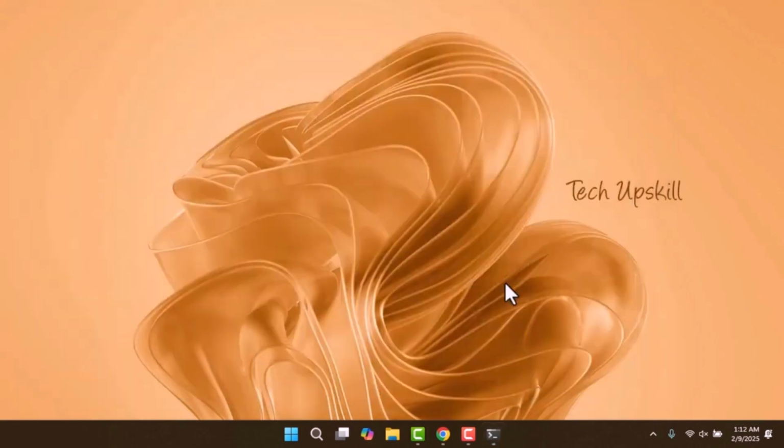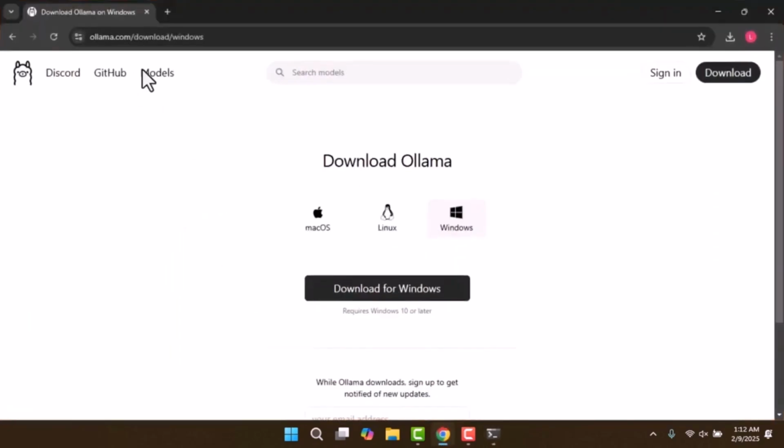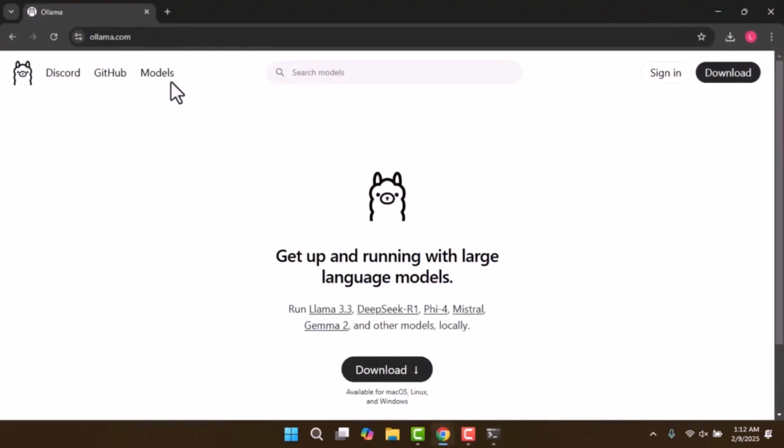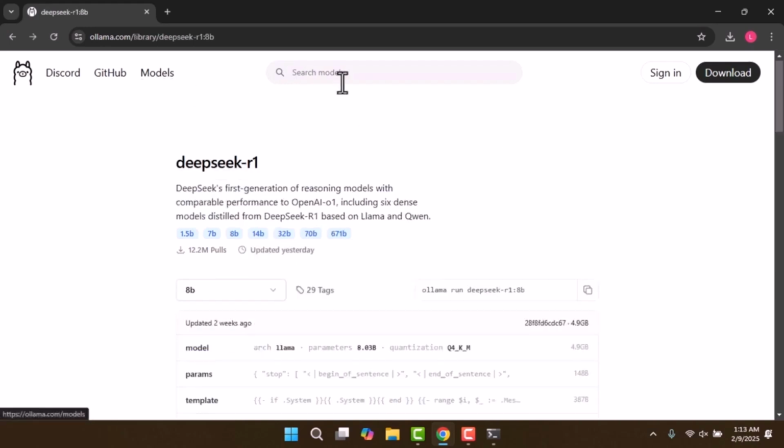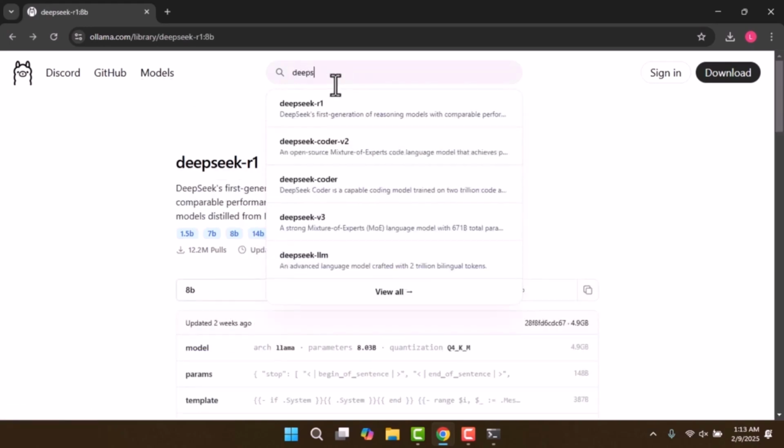Now, we need to download the Deepseek model. Visit the official website and click on the Models section. Look for Deepseek R1. If you can't find it, use the search bar and type Deepseek.